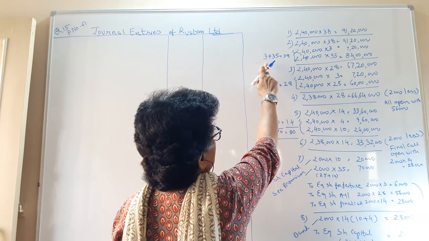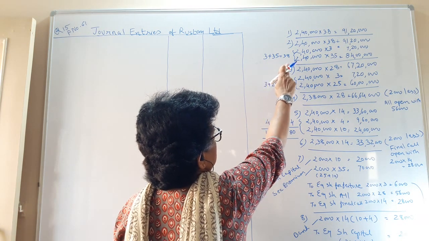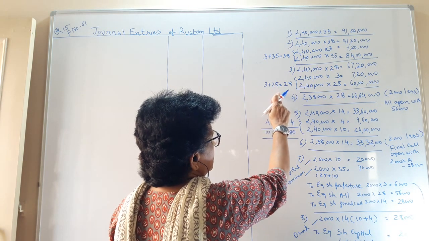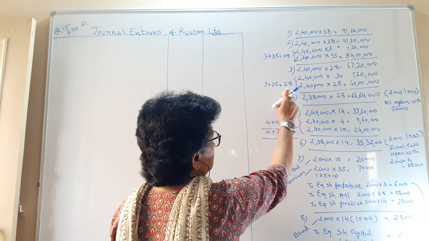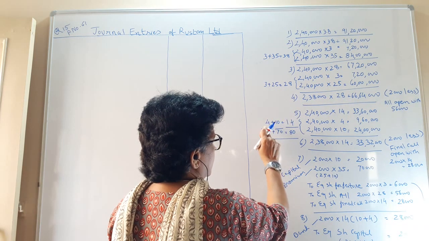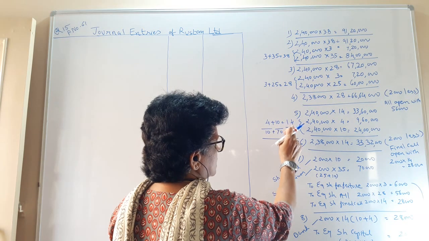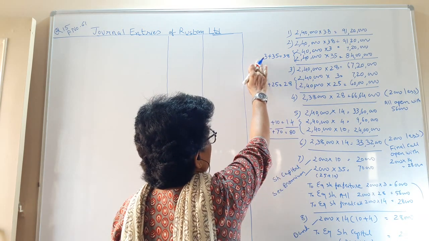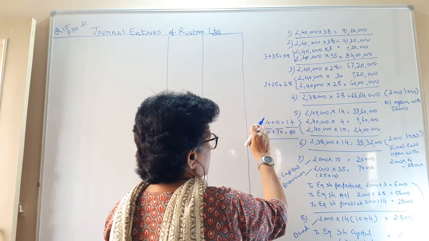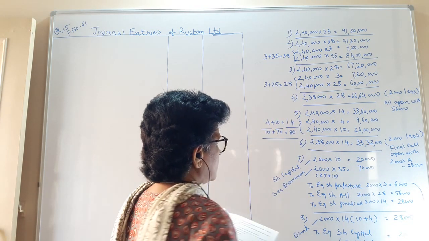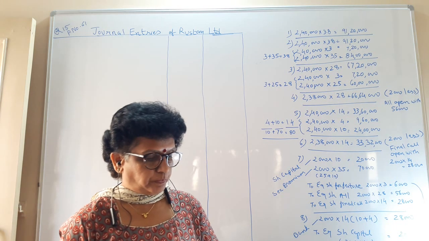The first call they ask is 3 rupees and 35 premium, so 38. At allotment they ask 3 rupees and 25, so it becomes 28. And at the time of the first and final call, 4 rupees plus 10 is equal to 14. So application money, allotment money and the call money, if you make the total, 10 plus 70 is equal to 80.